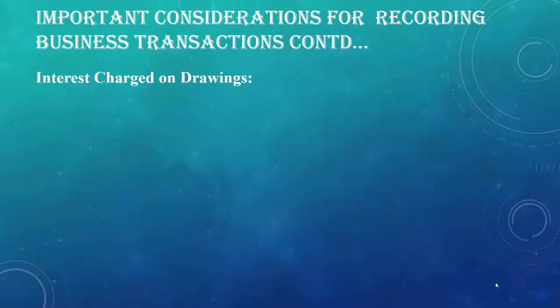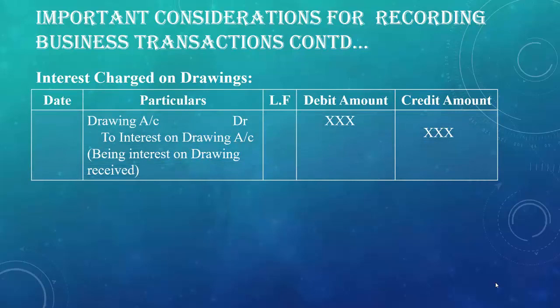Some other journal entries for different transactions are interest charged on drawing. When the businessman withdraws cash or goods from the business for his personal or domestic use, it is called drawing. Drawings reduce the capital as well as goods or cash balance of the business. So interest charged on drawing is an income for the business. So interest on drawing account will be credited and drawing account will be debited.